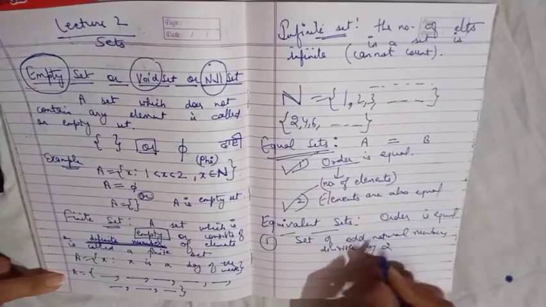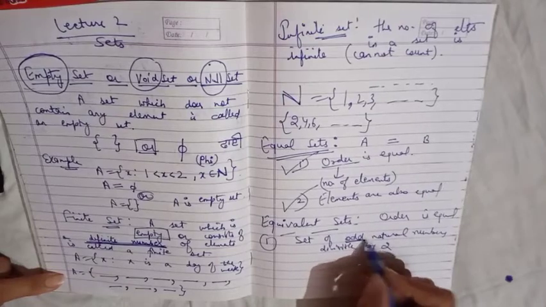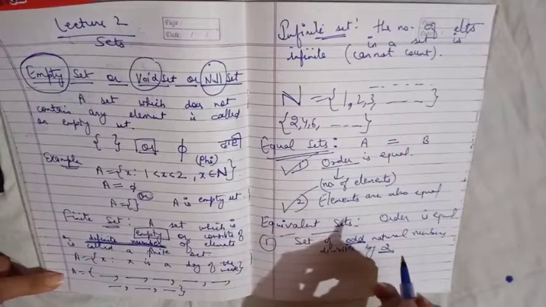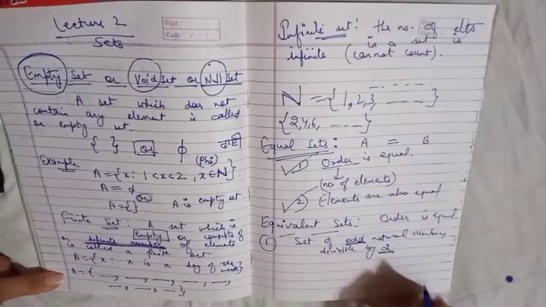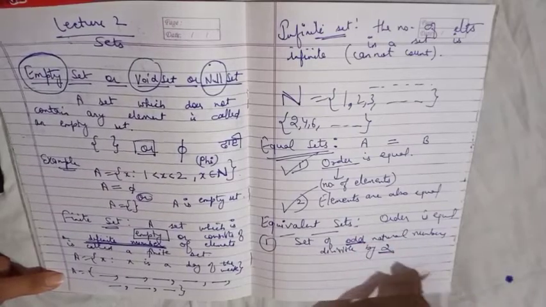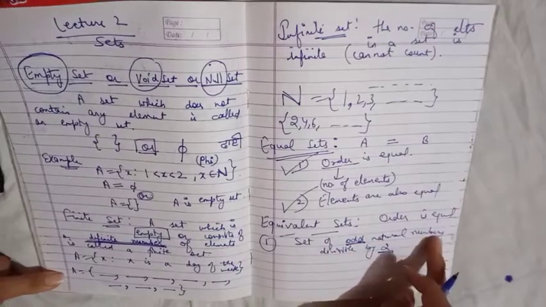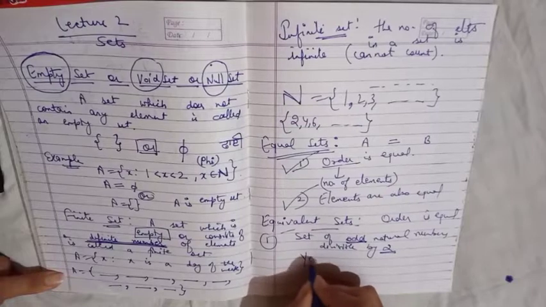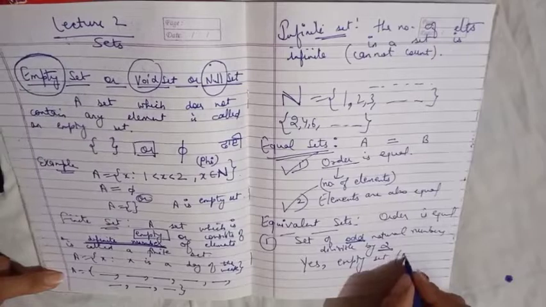Now just think, is there any odd number which is divisible by 2? No, because I told you in the previous lecture the definition of odd numbers. Odd numbers are those numbers which are not divisible by 2. So here there is no odd natural number which is divisible by 2. So the set is empty. Yes, it is an empty set or null set.